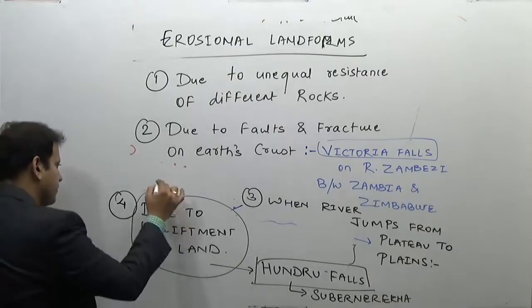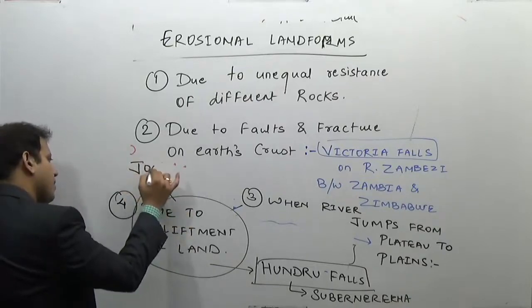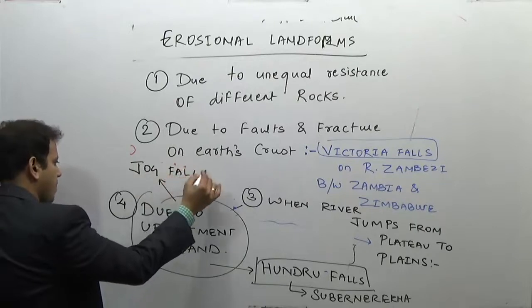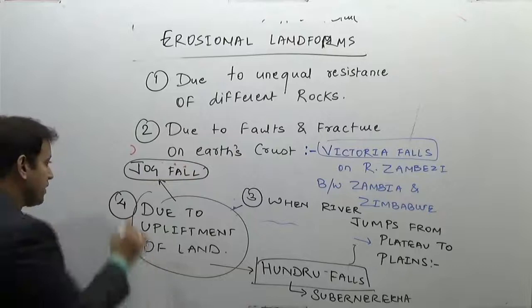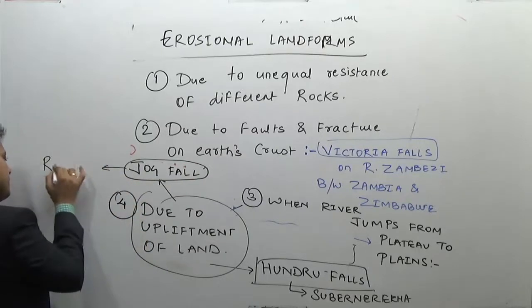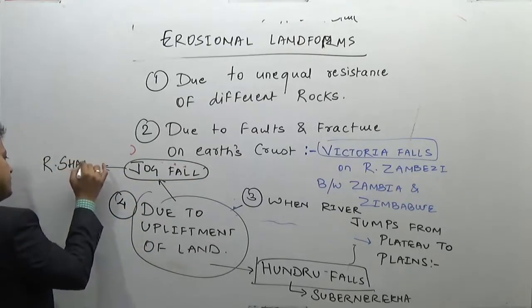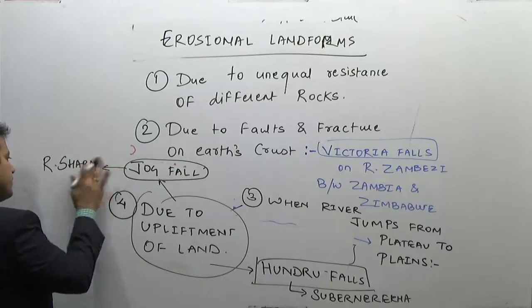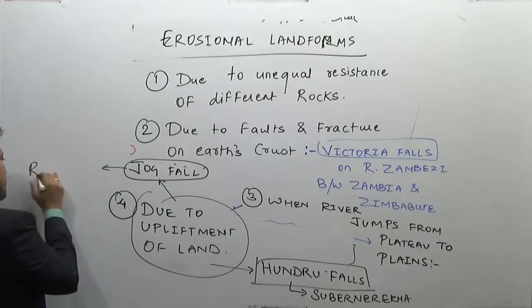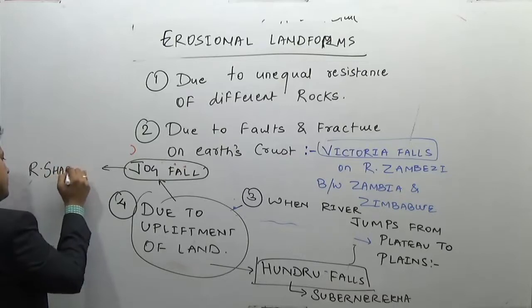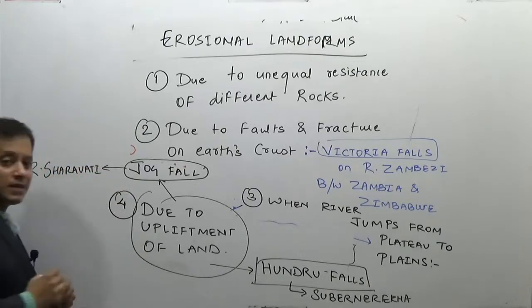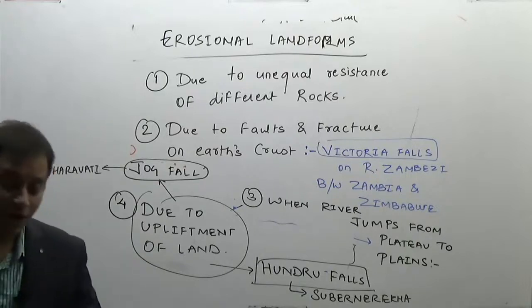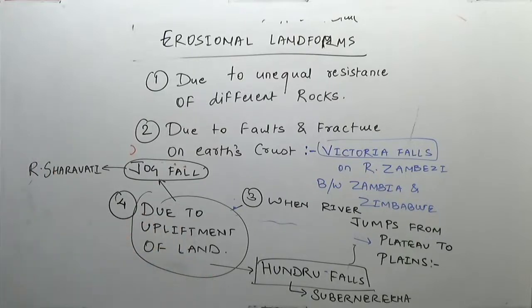Jog Falls, the highest waterfall in India, on river Sharavati. These are examples on the western coast of India, due to the upliftment of the lands.